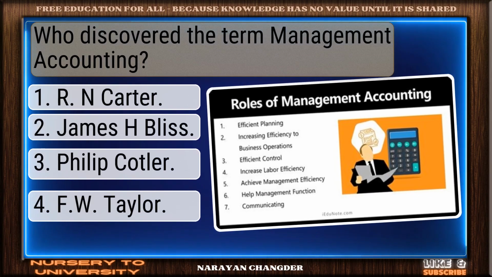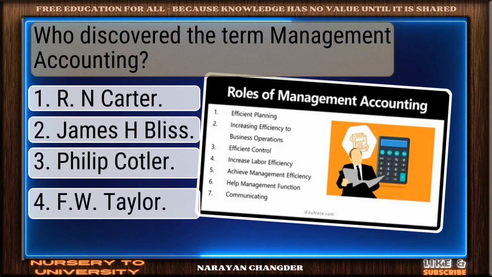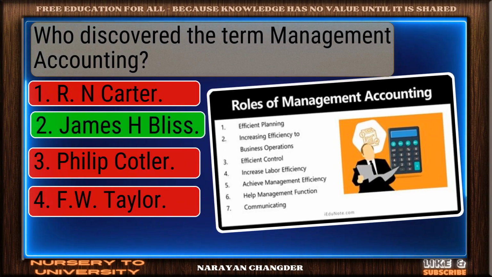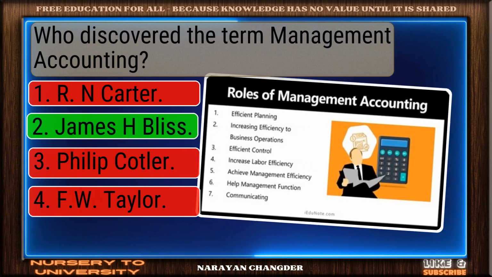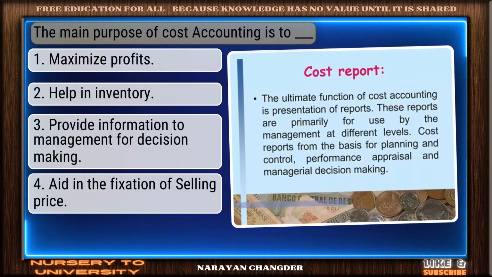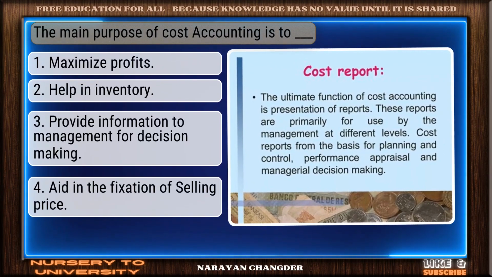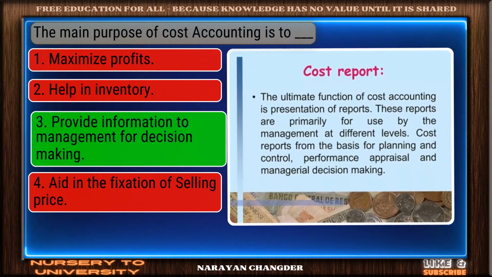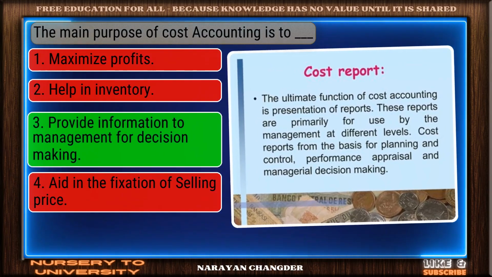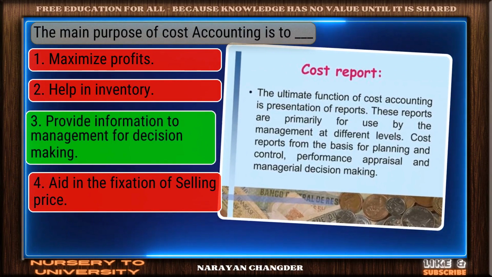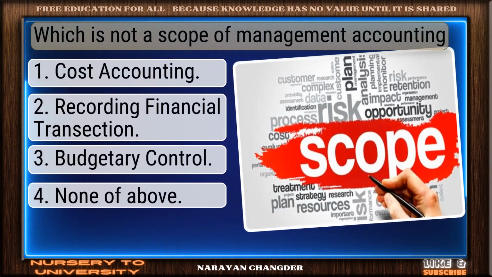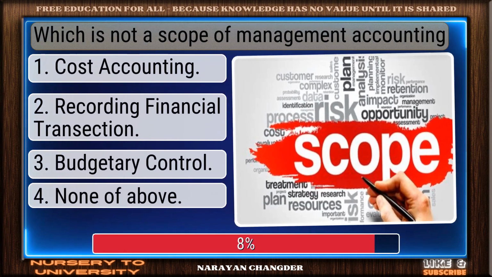Who discovered the term management accounting? You chose James H. Bliss, and it is correct. The main purpose of cost accounting is to dash. Provide information to management for decision-making is the correct choice, which is not a scope of management accounting.